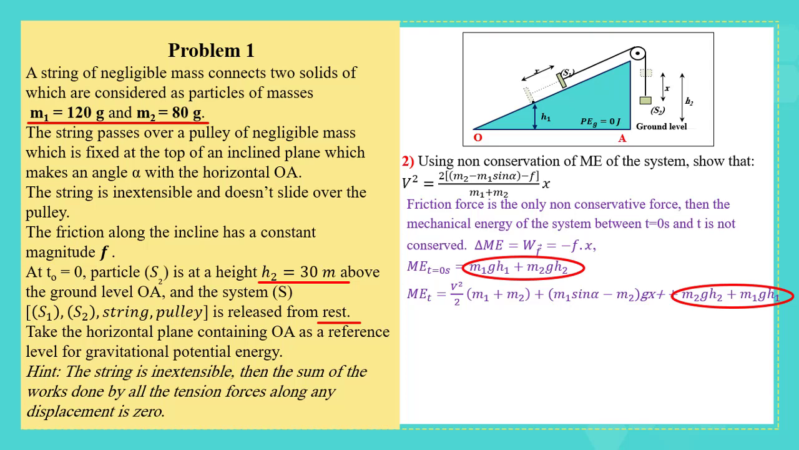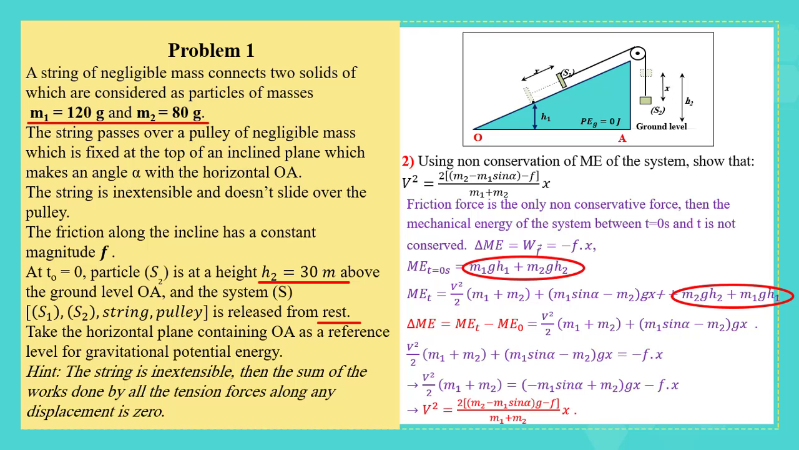Then delta ME, which is mechanical energy at a given time t minus mechanical energy at 0, equals m1 plus m2 times half v squared plus m1 sine alpha minus m2 g x. This is found on one side, and on the other side it is equal to minus Fx, which is the work done by friction. We get the answer v squared equals 2 times (m2 minus m1 sine alpha) g minus F, x is common, over m1 plus m2.